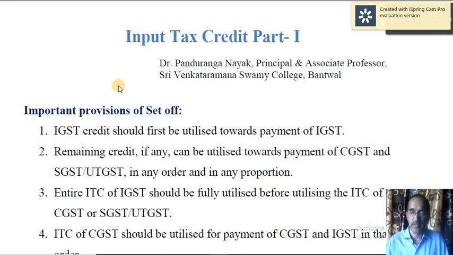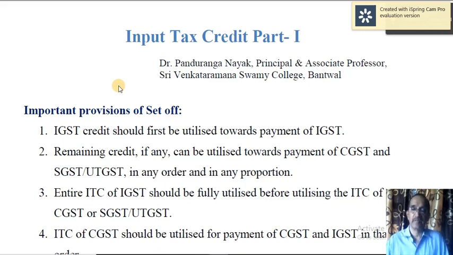Let me give an example. Supposing the IGST liability or output tax is say 50,000 and IGST input tax credit is, let us say, 60,000. So what you need is just 50,000, but you have 60,000. So first set off to the extent needed against IGST liability.